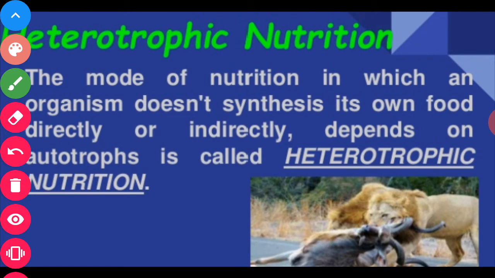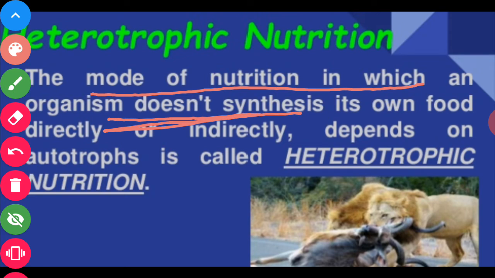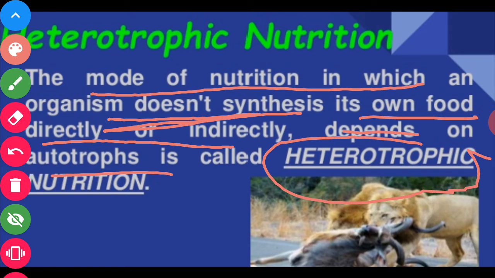Second is heterotrophic nutrition, the mode of nutrition in which an organism does not synthesize its own food. Those organisms depend on autotrophs, either directly or indirectly, and this type of nutrition is known as heterotrophic nutrition.